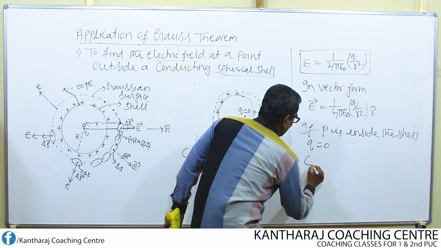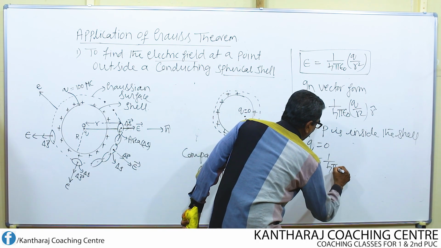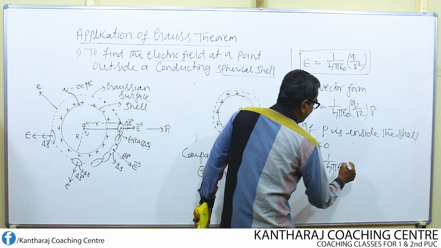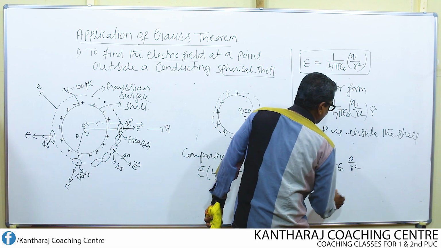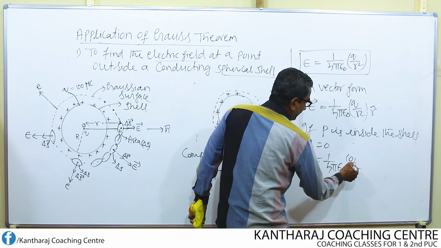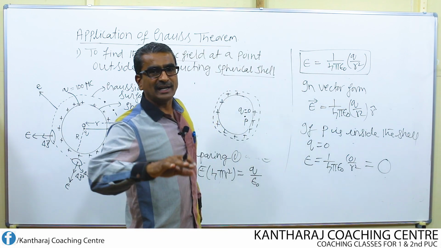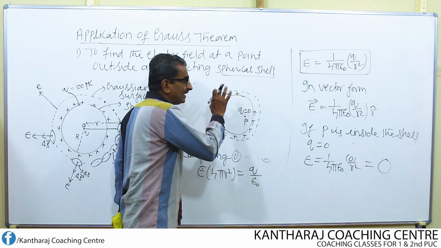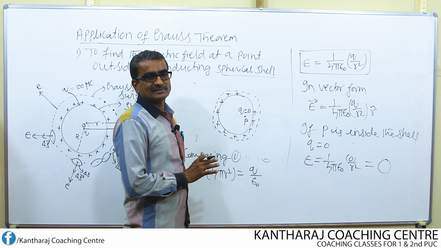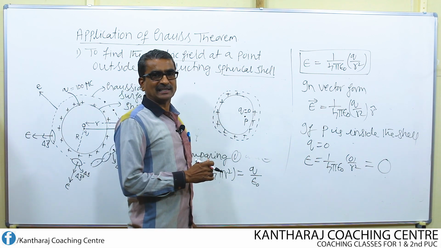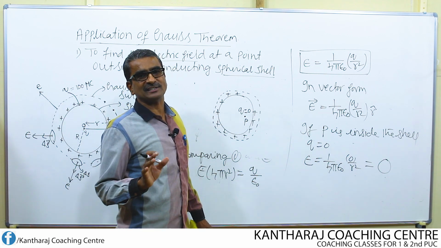Look here, E equal to 1 over 4 pi epsilon naught, 0 divided by r square. 0 multiplied by anything is equal to 0. No electric field exists inside the conductor. This is how we can also prove mathematically that the electric field does not exist inside the conductor.